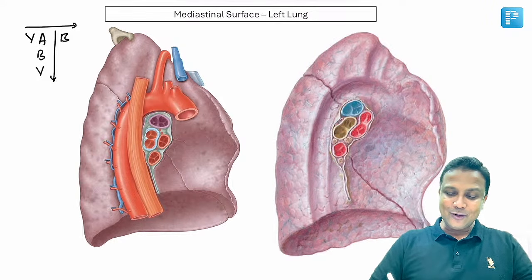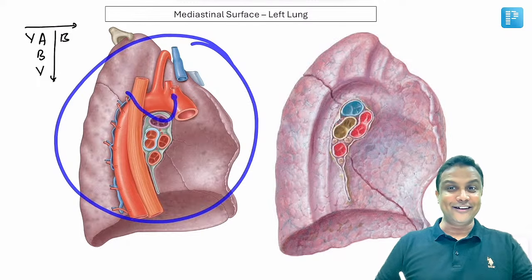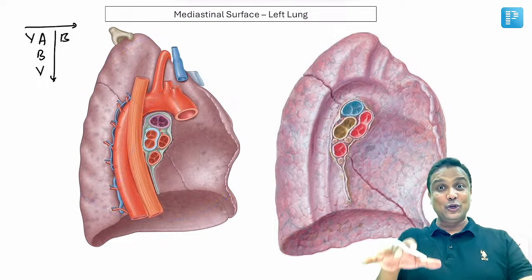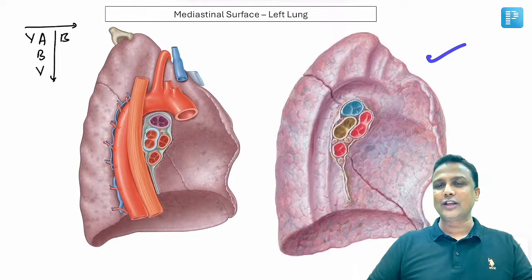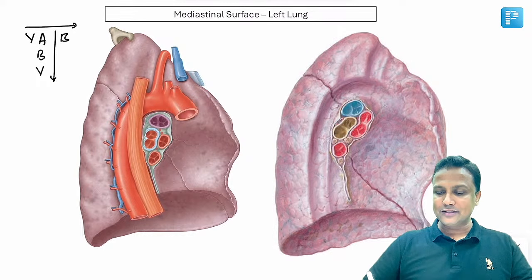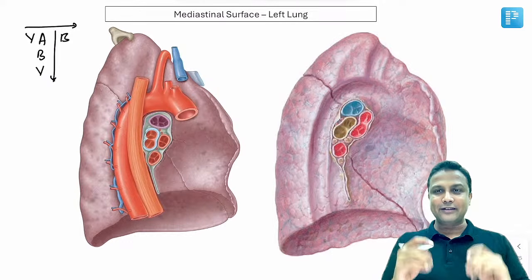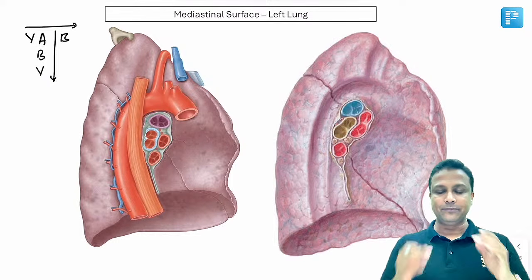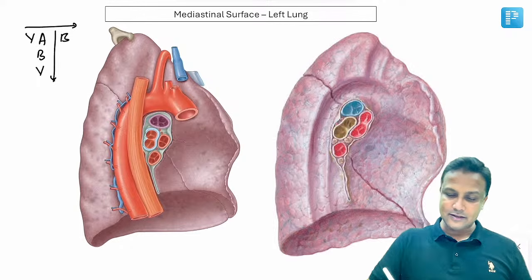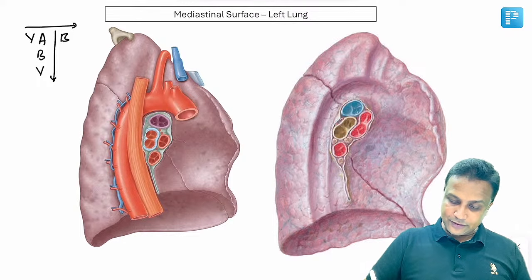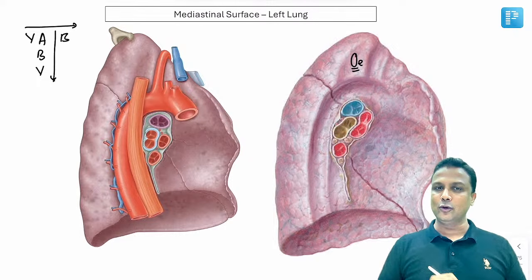Now don't think that in your exam they'll be giving this image. No. They will not be giving this image with those structures. They'll be giving the image without the structures, and they'll be asking you, this impression is due to what? So first thing that every student should remember is that in the right lung or left lung, the esophagus passes through the middle. So the esophageal impression will be there here for sure.